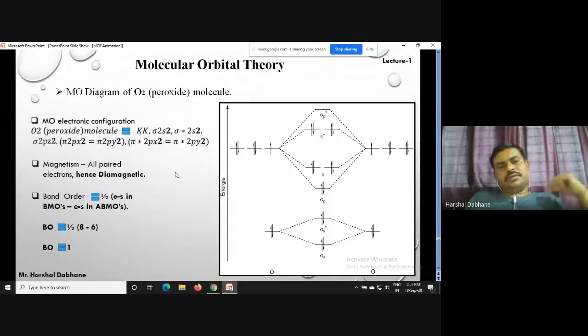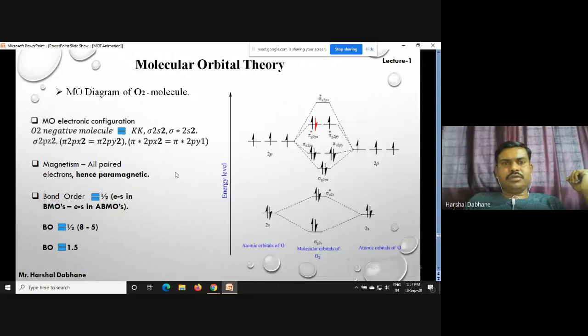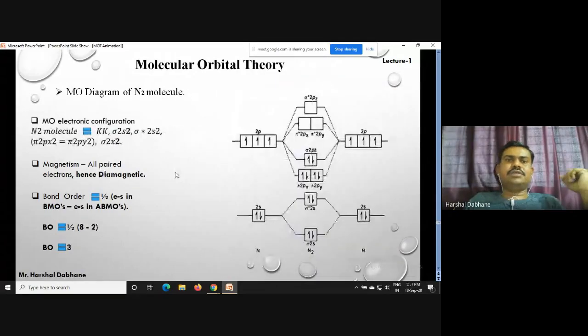Next, we have to think about the N2 molecule. So we can move towards our N2 molecule. Yeah, this one. So similarly, in case of the N2 molecule, the atomic number of nitrogen is 7, and then we have 14 electrons collectively in the N2 molecule. So nitrogen, which has atomic number 7, has the configuration 1s2, 2s2 and 2p3.